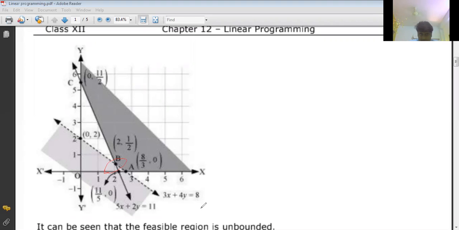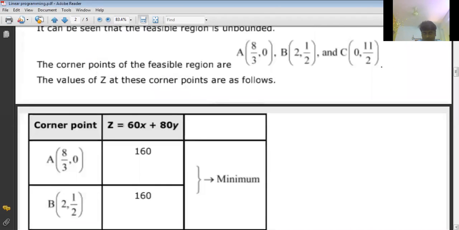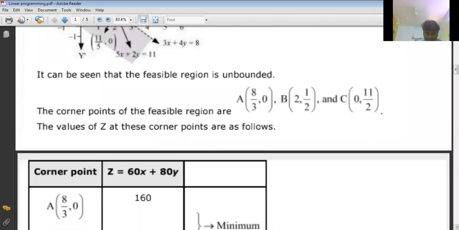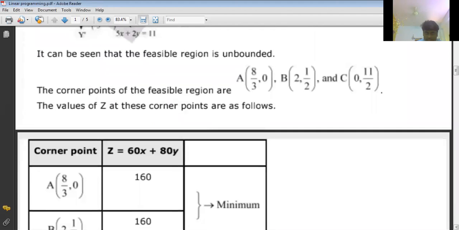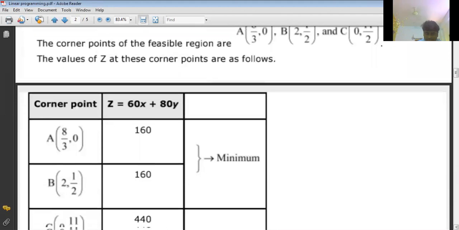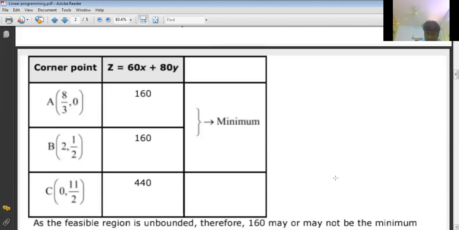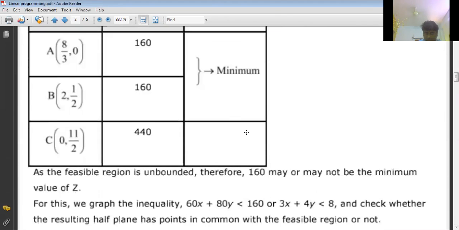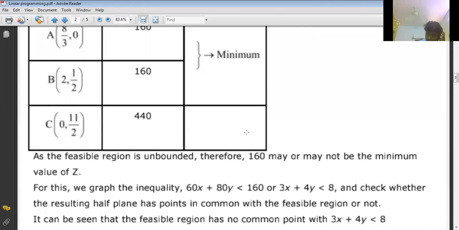Now, when our region is unbounded, we'll take this graph. But here 5x plus 2y equals to 11 is the objective function also. See like this, 8 by 3 comma 0, 2 comma 1 by 2. Take these corner points and we can find minimum value. So at these points only it was minimum value. So region is bounded. Okay, now we graph this is unbounded.